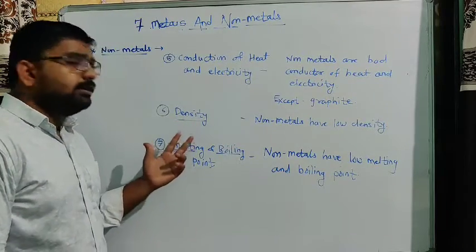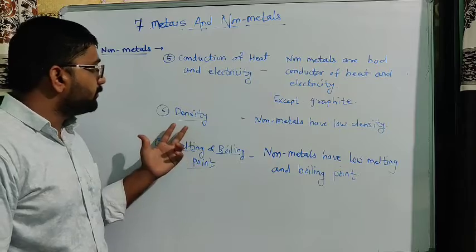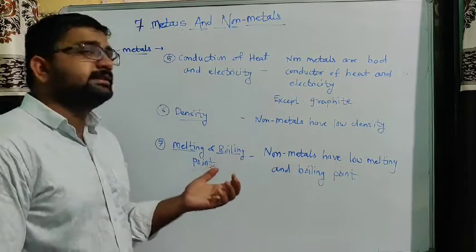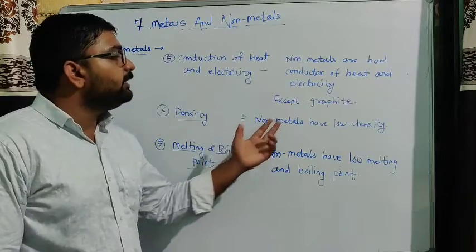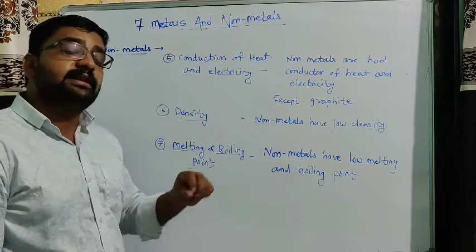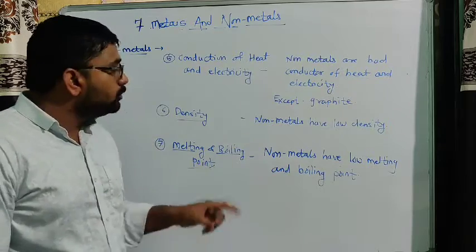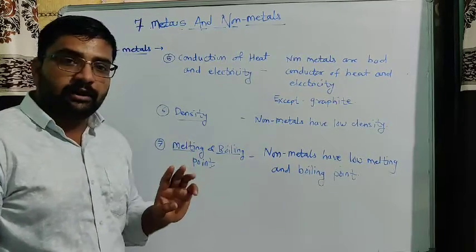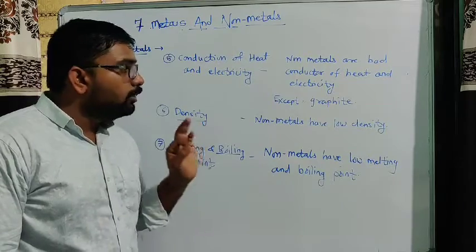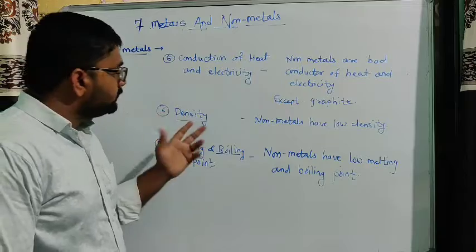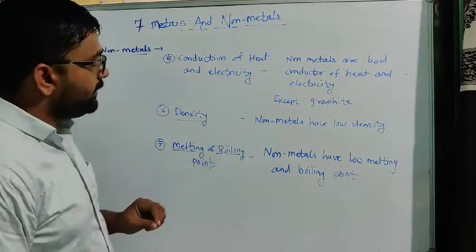Now the next physical property of non-metals is density. If we observe non-metals, we will see they have very low density. In the case of metals, we see very high density. Non-metals have lower density than water. So these things also we have to remember.